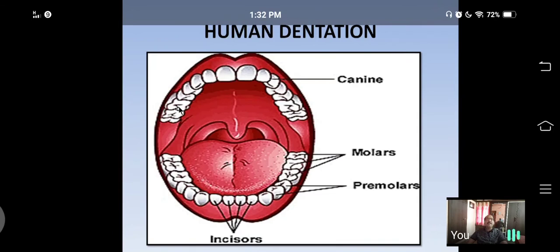After 7 years, they are replaced by another set of teeth, called permanent teeth. In every person's lifetime, teeth will develop 2 times. The first set of teeth is called milk teeth. The second set of teeth is called permanent teeth. The total number of milk teeth is 20. The total number of permanent teeth is 32.